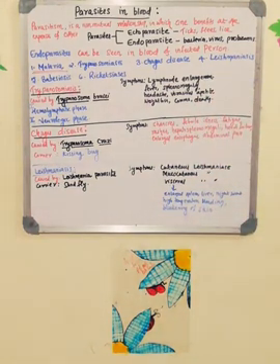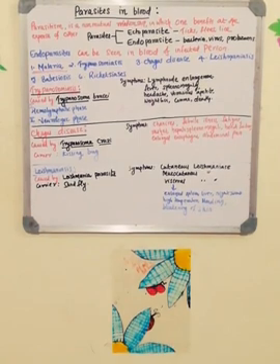Okay, and the second one is trypanosomiasis. The third one we are going to discuss is Chagas disease. The fourth one is leishmaniasis. The fifth one is babesiosis, and the sixth one is rickettsia. So these are the diseases we are going to discuss today.